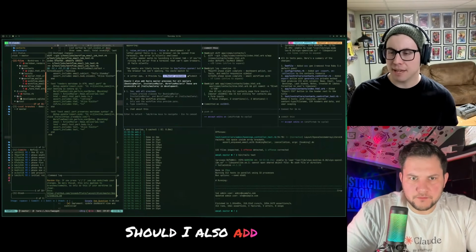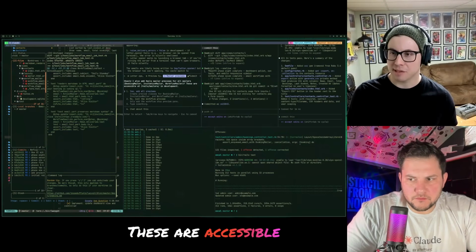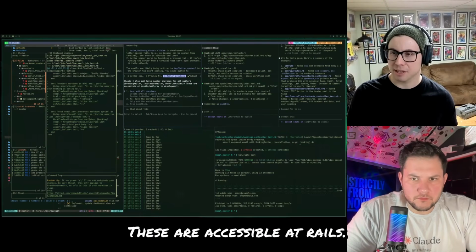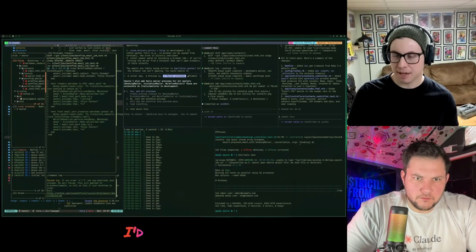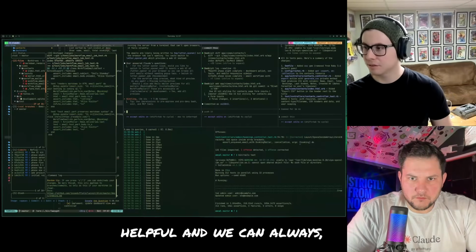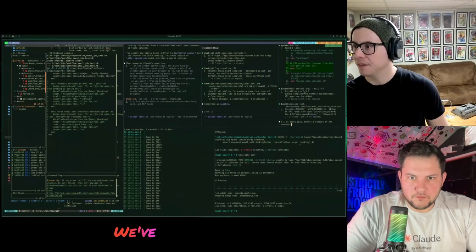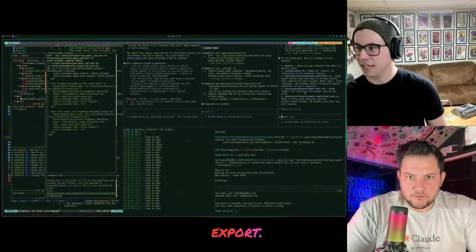Should I also add Rails mailer previews for all mailers? These are accessible at Rails. I think so. I'd like to see what they look like. I think that would be helpful. And now we'll have a web way to see that. We've also already added the CSV export.